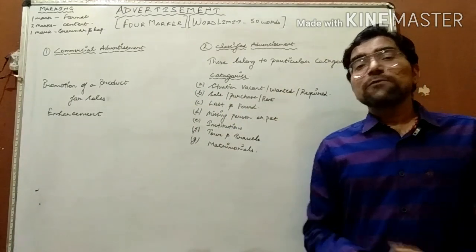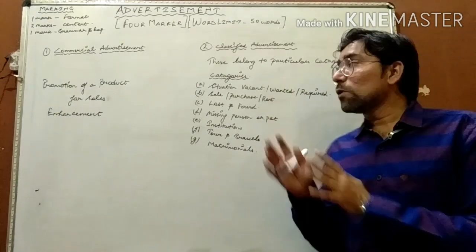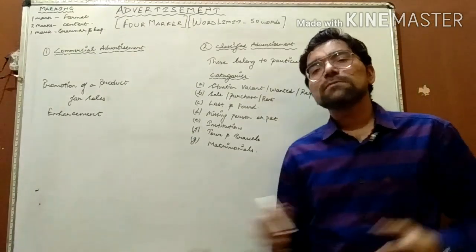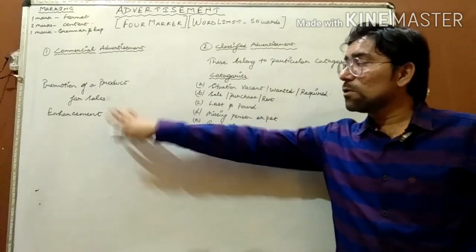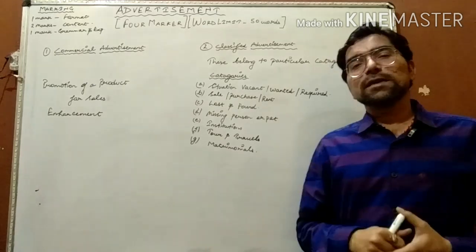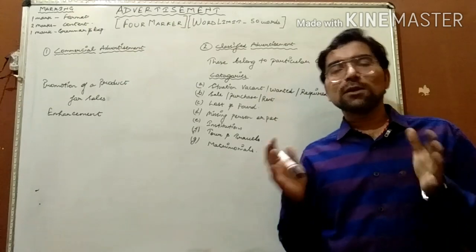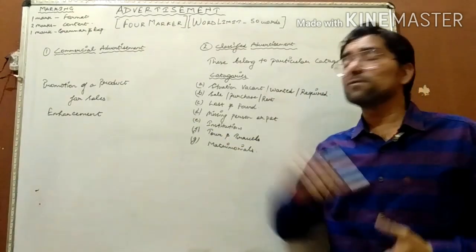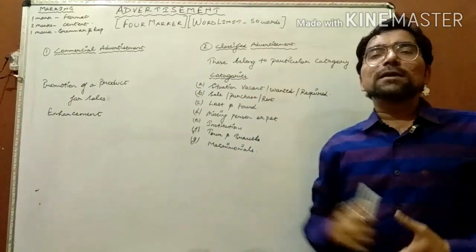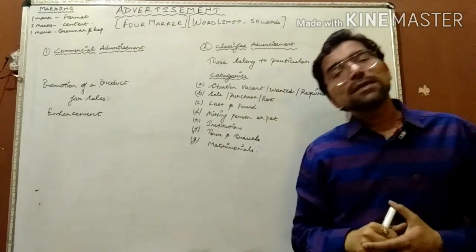The confusion is that before attempting the question on advertisement, you must make sure what sort of advertisement you have to draft, whether a commercial advertisement or a classified advertisement. If you make a mistake, for instance, if the question demands a commercial advertisement and in place of it you draft a classified advertisement, then your answer shall be deducted.